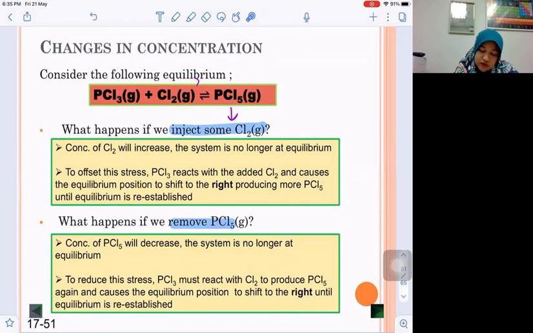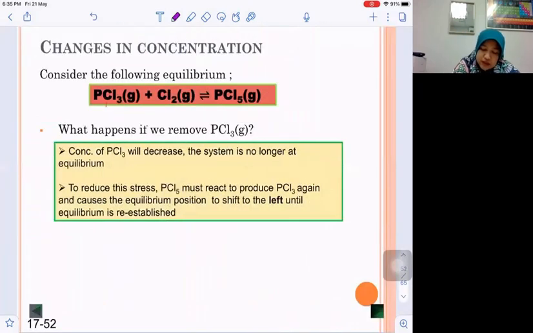PCl3 reacting with Cl2 means that the reaction shifts to the right. When the reaction shifts to the right, the concentration of PCl3 will decrease, together with the concentration of Cl2, because we consume both of them in order to get more PCl5.